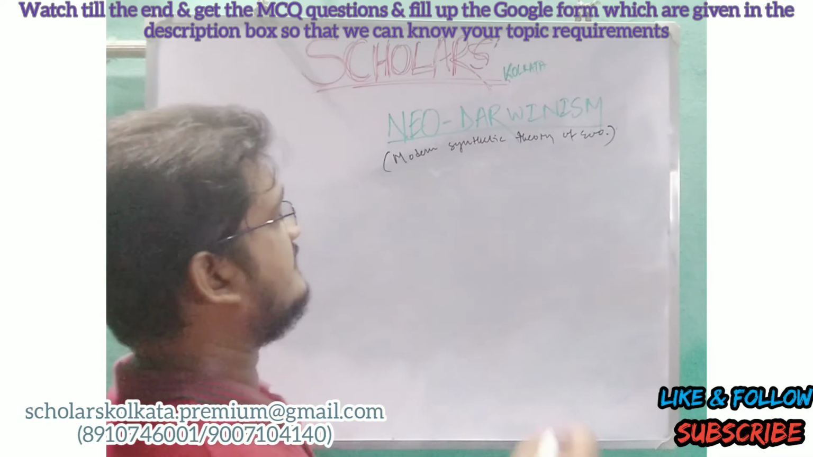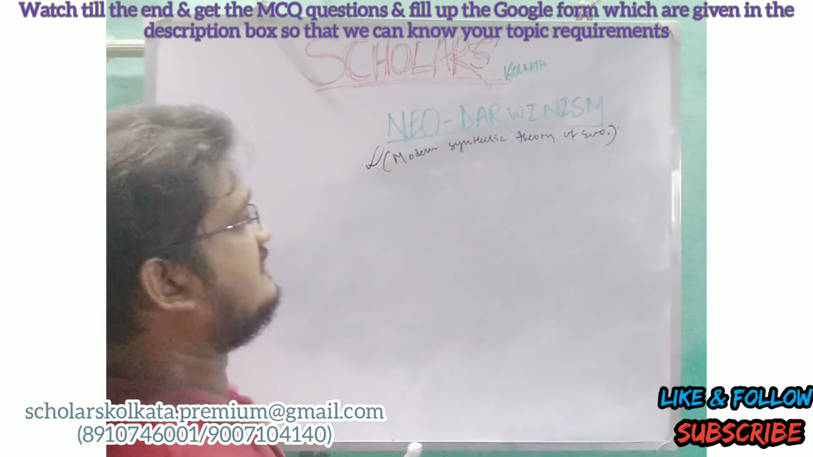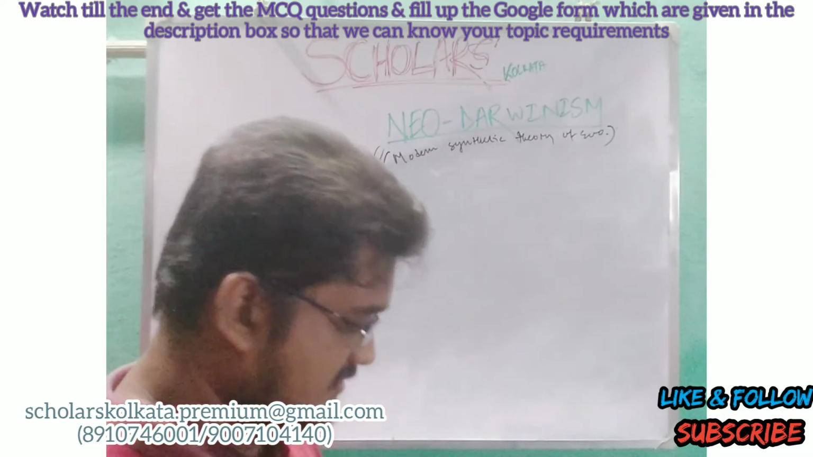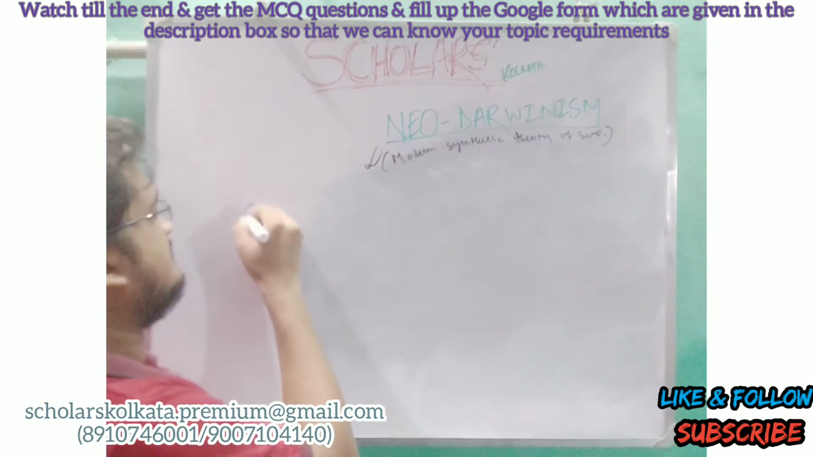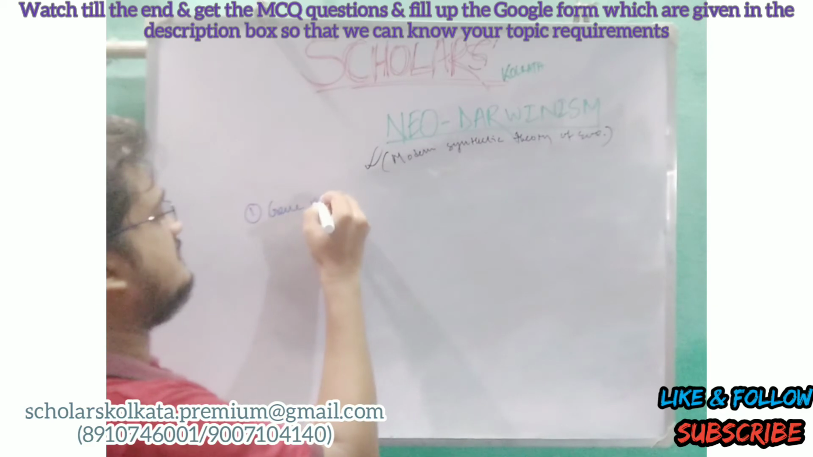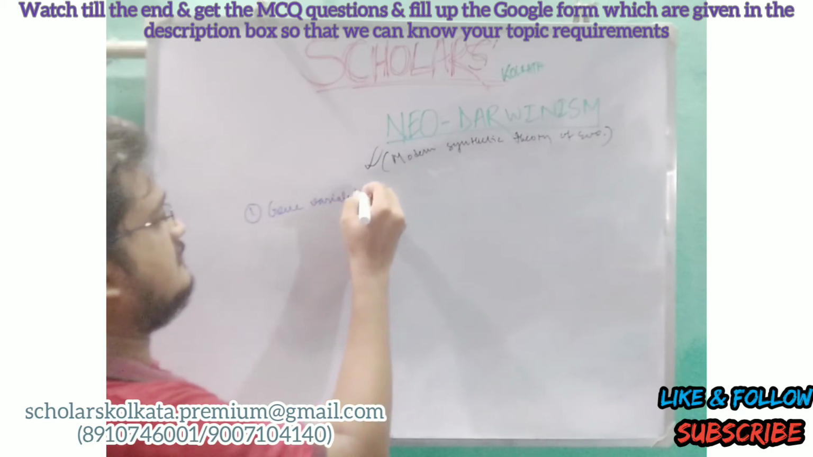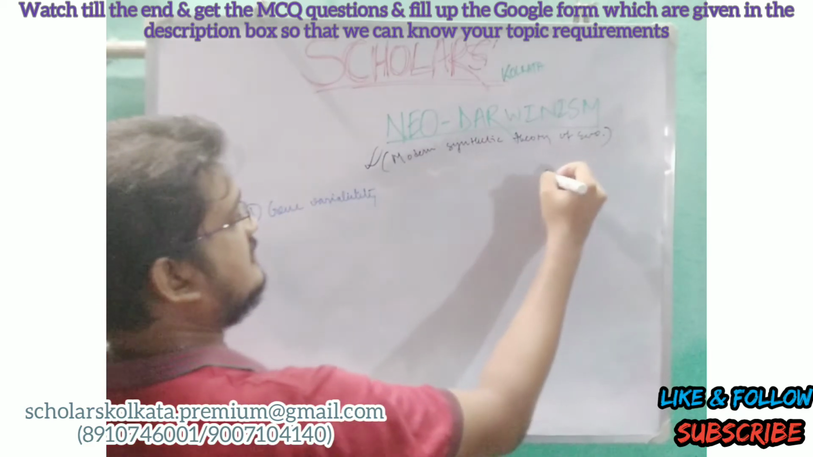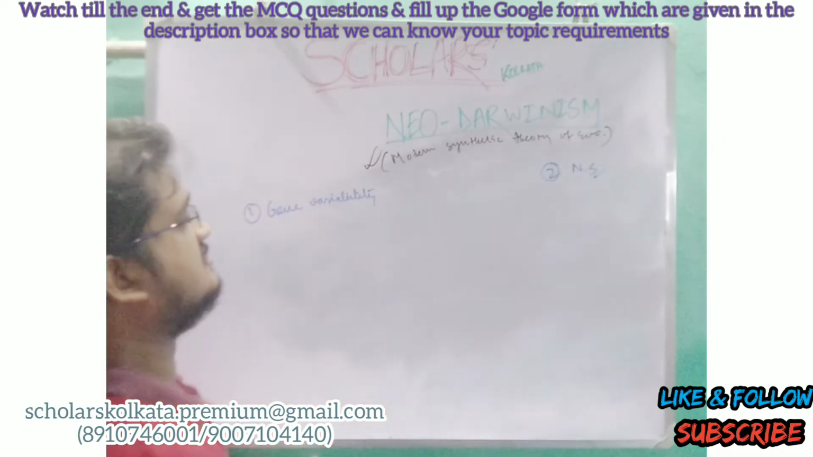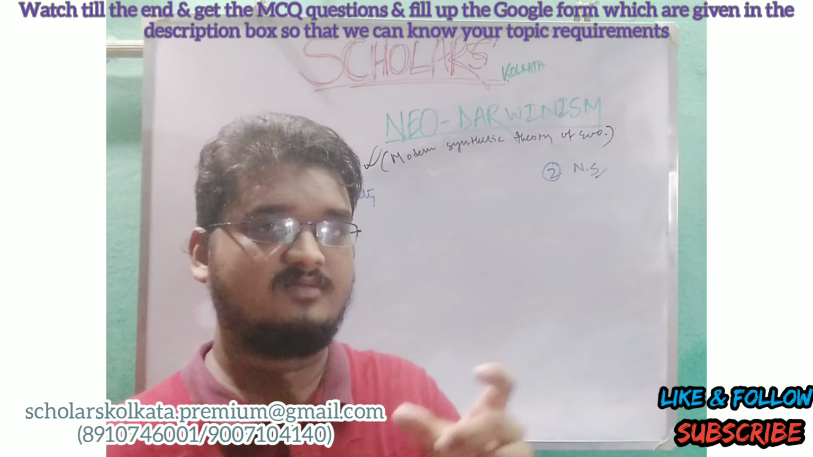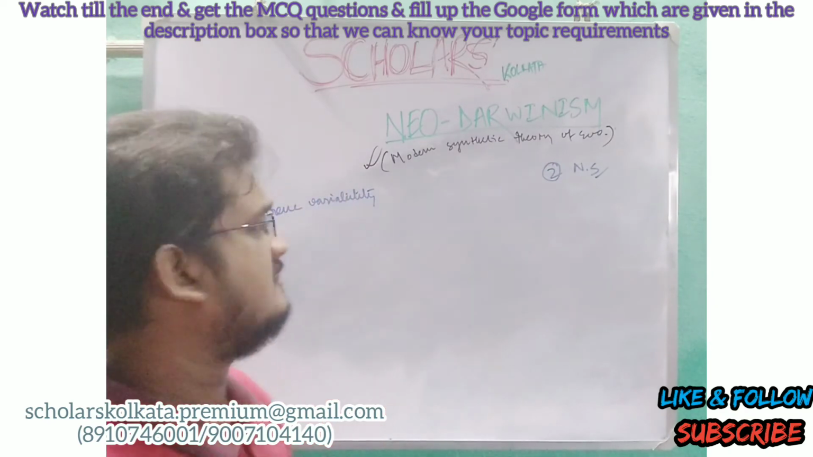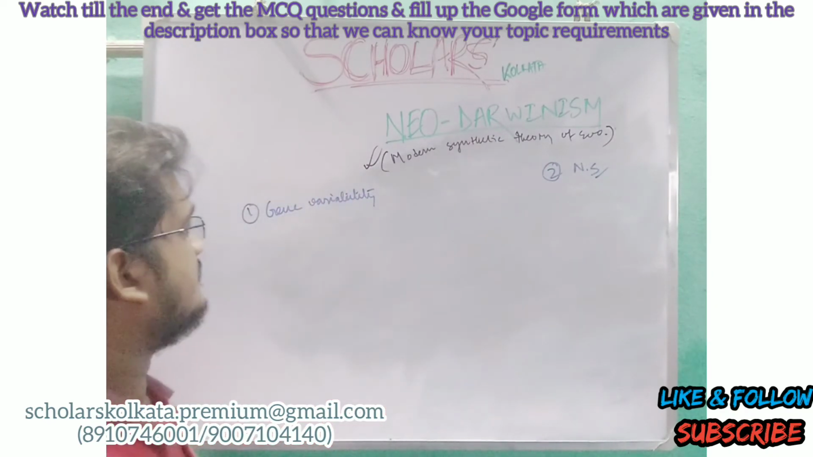It can also be named the modern synthetic theory of evolution. So what is it? It has mainly two postulates, which are named gene variability, and the next one is natural selection. So what is gene variability? Gene variability is the variation of genes in a single population, small, big, anything.